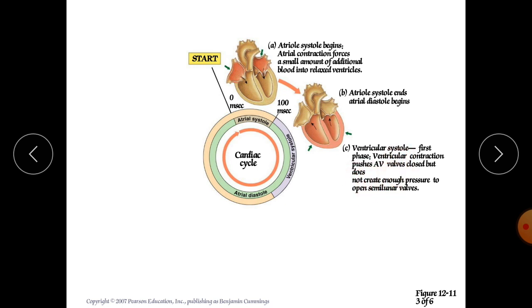Now 0.05 second is required to close the atrioventricular valves. These valves can be closed, both right and left, and the similar valves are also closed. So for that time it requires 0.05 second. In the first phase, the ventricular contraction phase, the AV valves close but do not create enough pressure to open the semilunar valves.